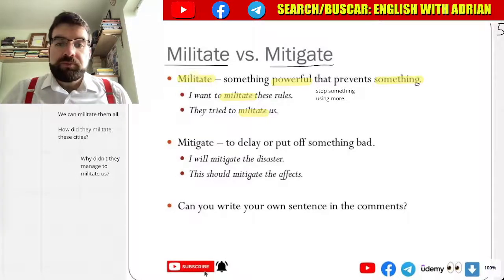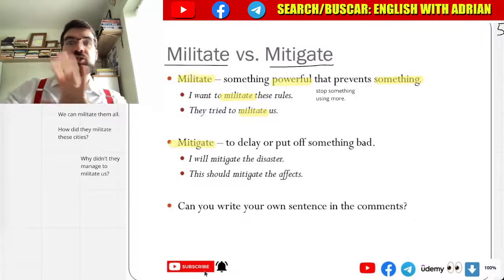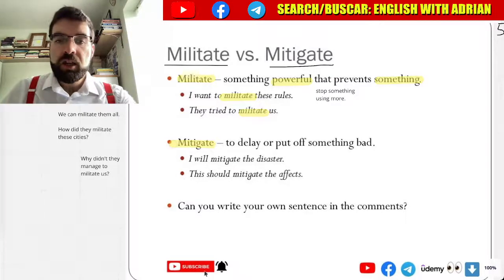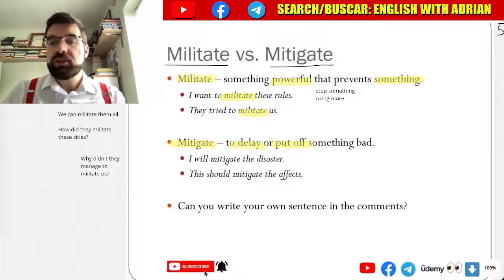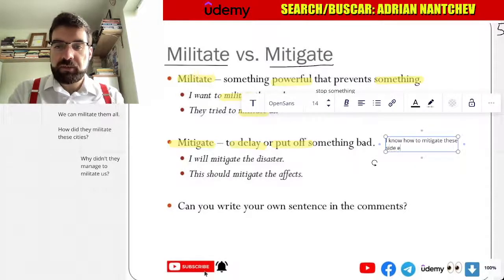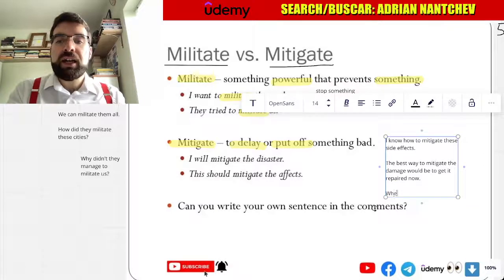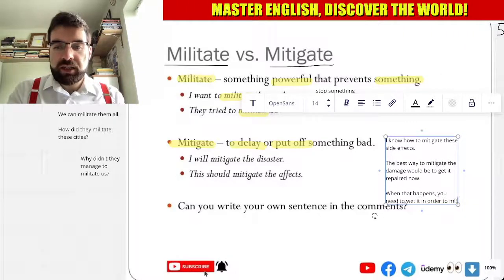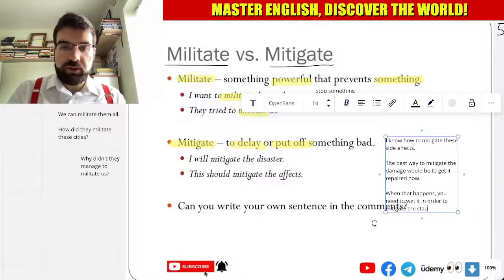Now, mitigate, to delay or put something off. To delay and put something off. So, I know how to mitigate the side effects. Yeah. The best way to mitigate the damage would be to get it repaired now. When that happens, you need to wet it in order to mitigate the stain. Yeah.